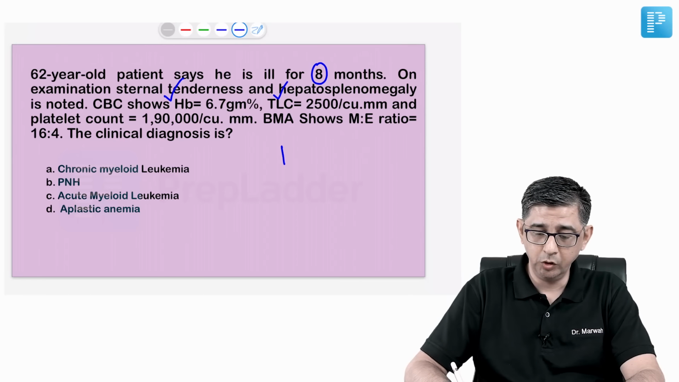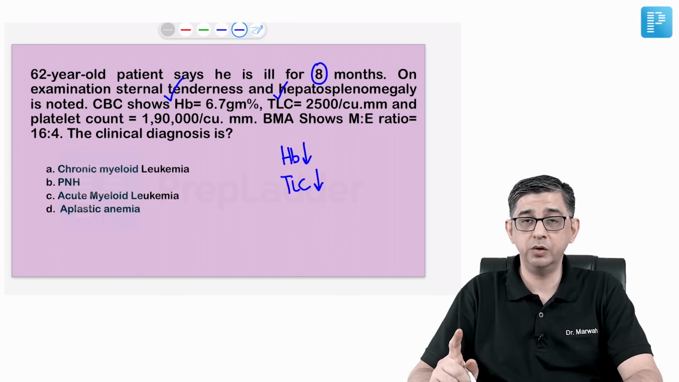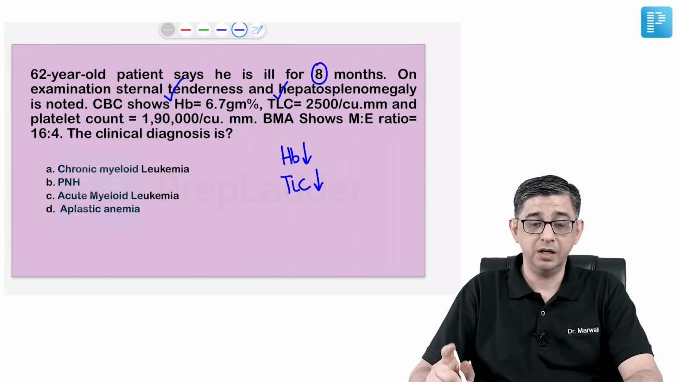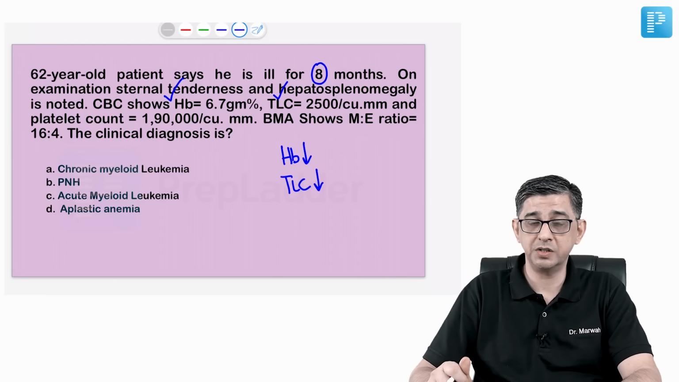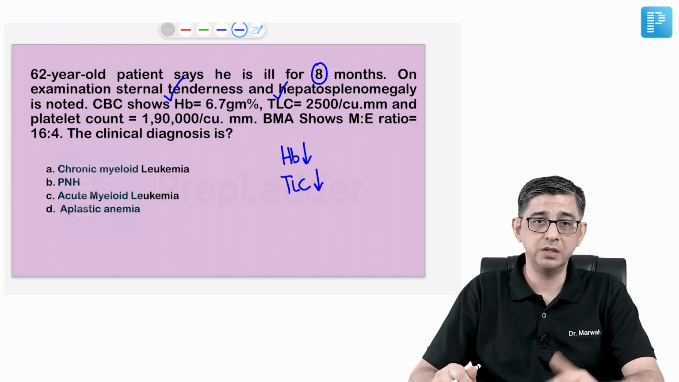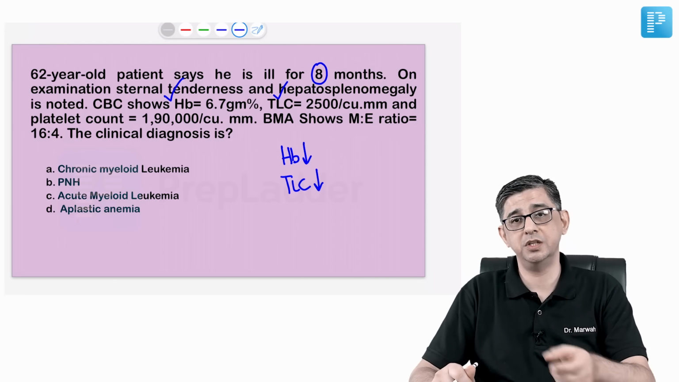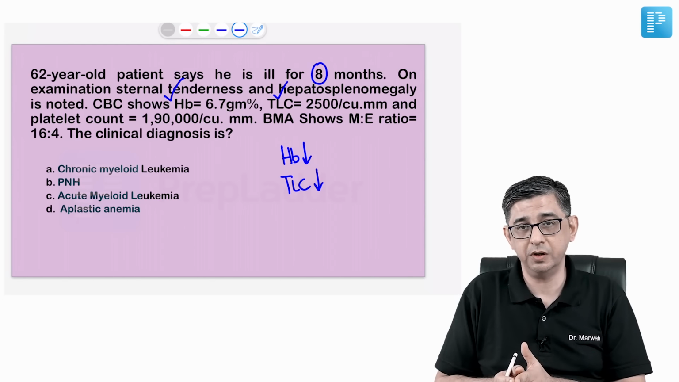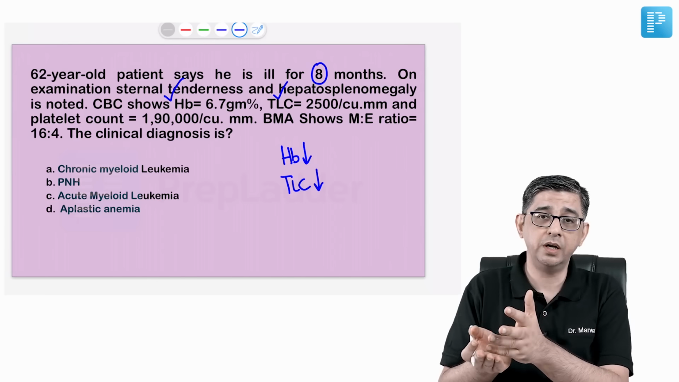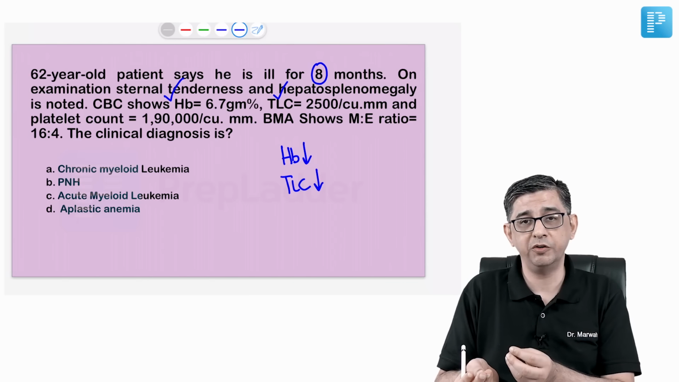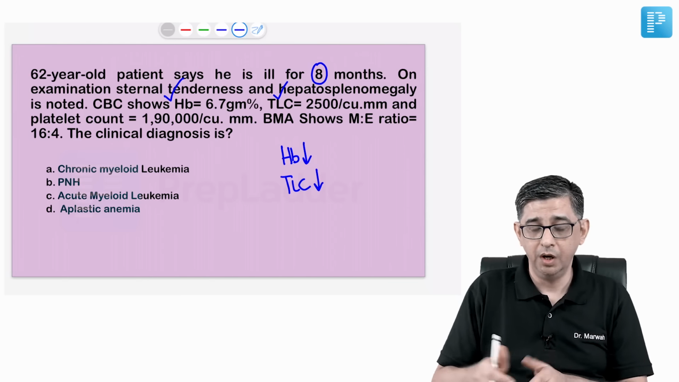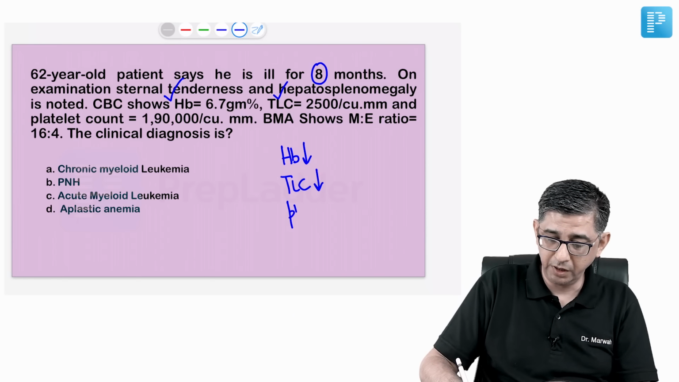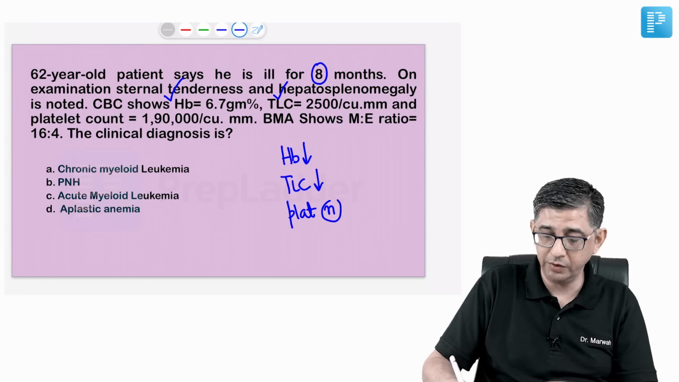CBC is showing a hemoglobin of 6.7. So hemoglobin is low. TLC is 2500. Why TLC can be low in leukemia is because if there is a maturational arrest, there can be development of what is called aleukemic leukemia. That is, the cancer is limited only to the bone marrow and has not spilled over into the peripheral circulation. So if there's a maturational arrest, the TLC, or the total leukocyte count, of the patient can reduce also. The platelet count of the patient was 1,90,000. That is normal in this case.